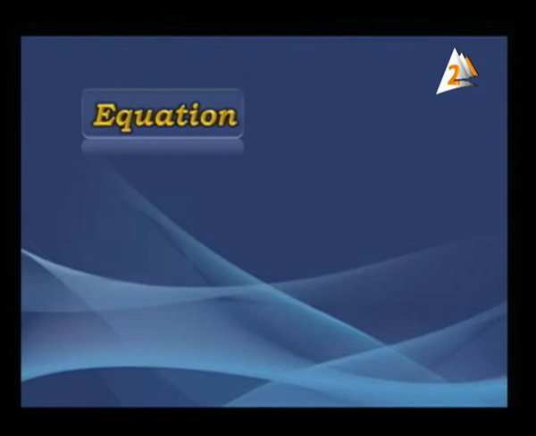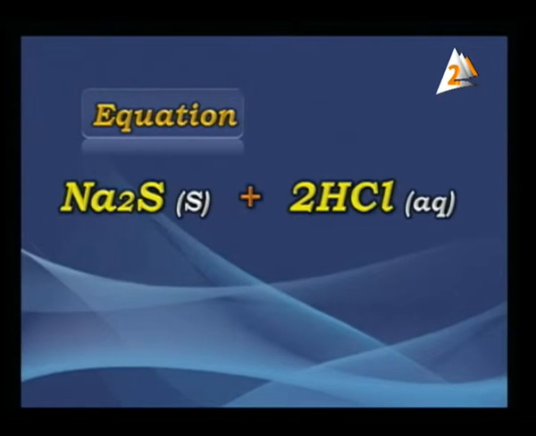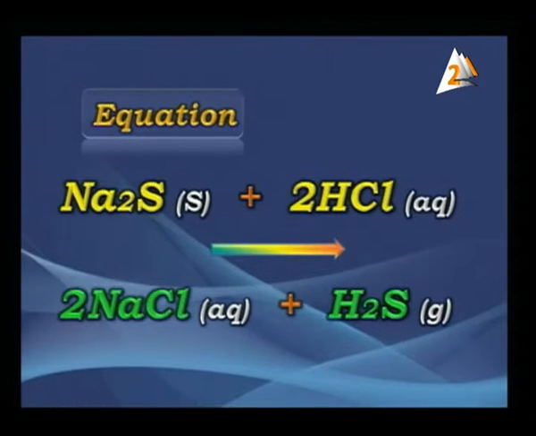Now, see this equation. What do you see? We have Na2S, sodium sulfide in solid state, plus HCl in aqueous solution. Don't forget, we have 2 moles of HCl. Don't forget to balance each equation. So here, the products will be? 2 NaCl in aqueous state, and also we have a gas. All the time, don't forget the gas.